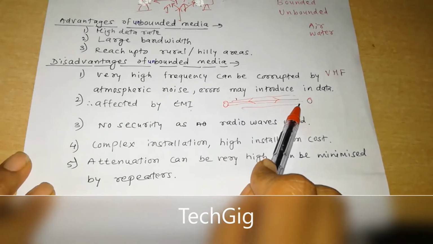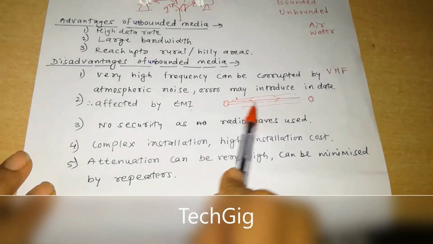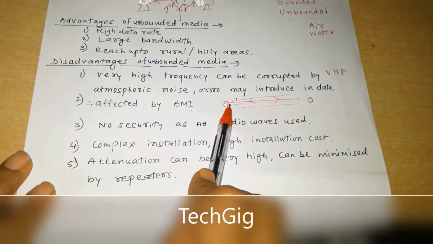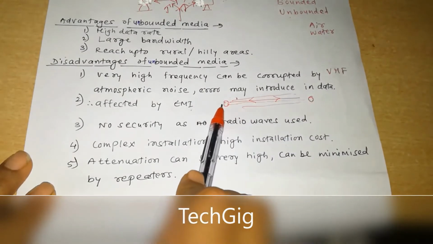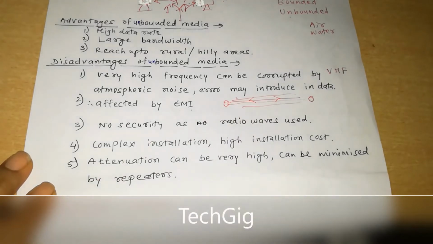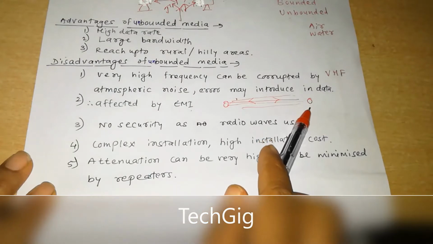What is meant by bandwidth? It is the range of transmission frequencies that are carried effectively on a media. So with large bandwidth, they can also reach up to rural and hilly areas where many obstacles may be present. There also, with the help of unbounded media, we can communicate with other workstations.